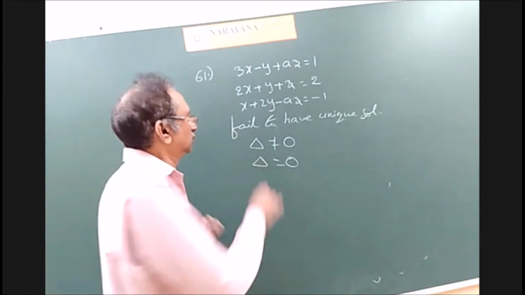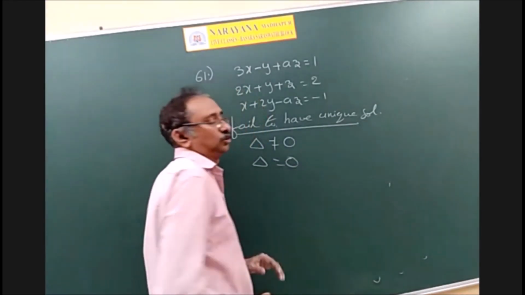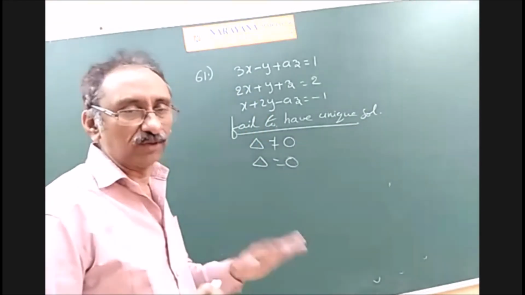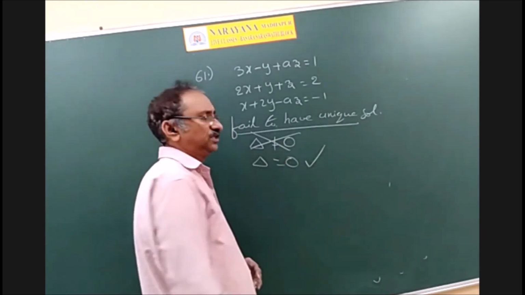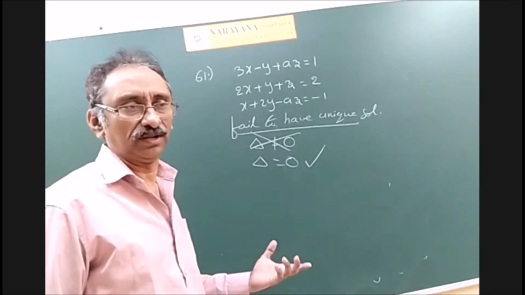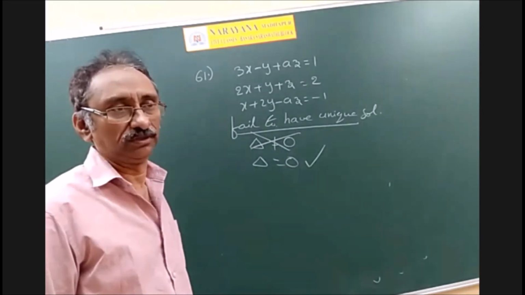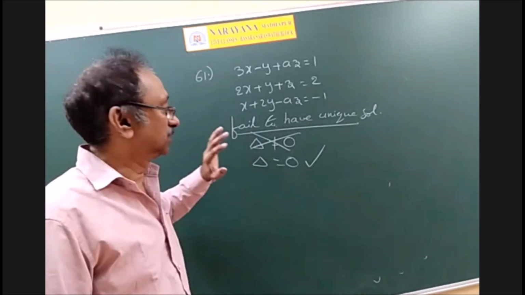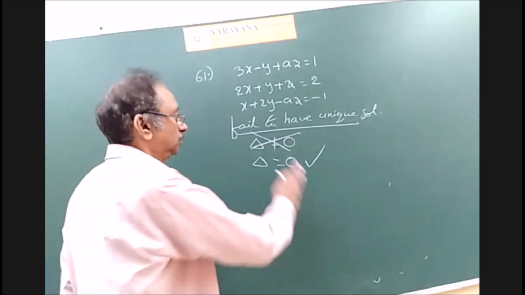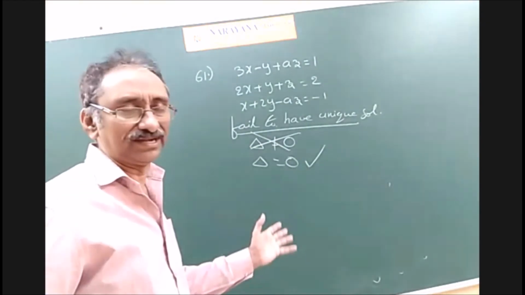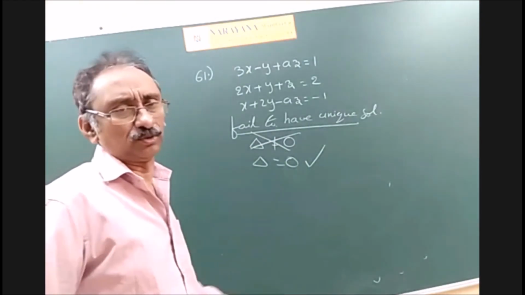But here, what is the question? Fail to have a unique solution. So it should not have a unique solution. That means this should not happen. Therefore, this should happen. It's over. So delta must be equal to 0. So whenever the system does not have a unique solution, definitely delta must be equal to 0. Now he is not discussing infinitely many or no solution. So don't bother about that case.